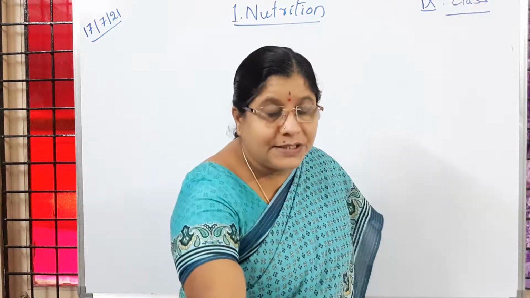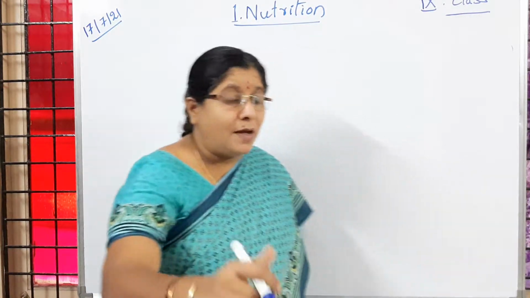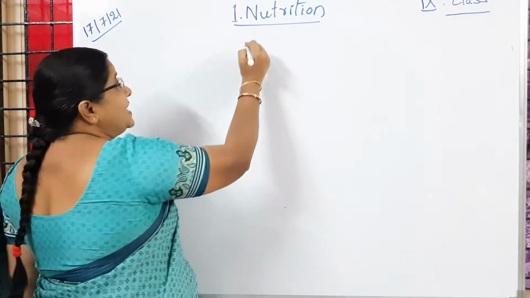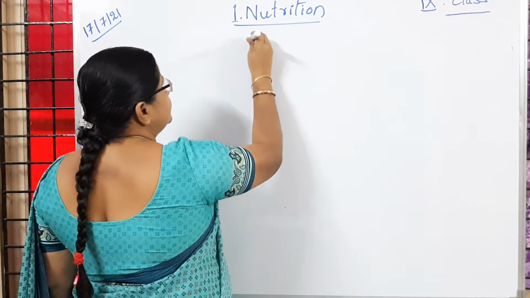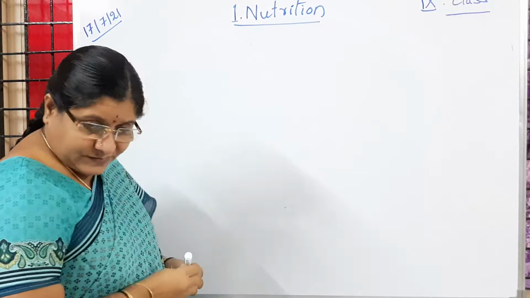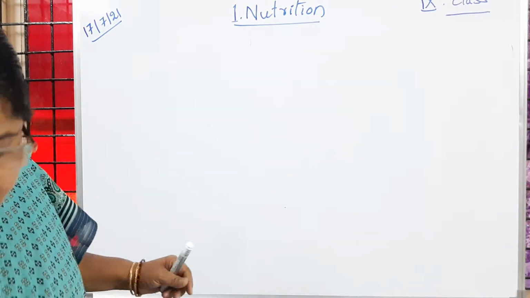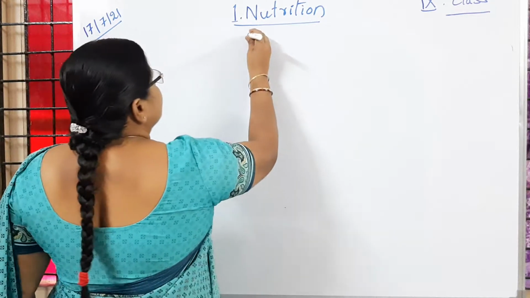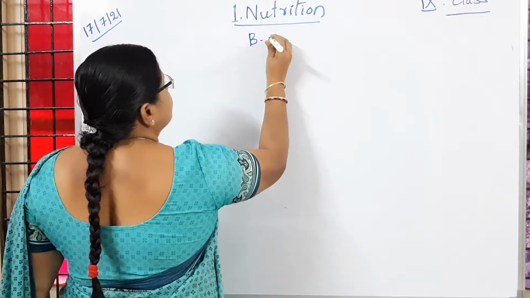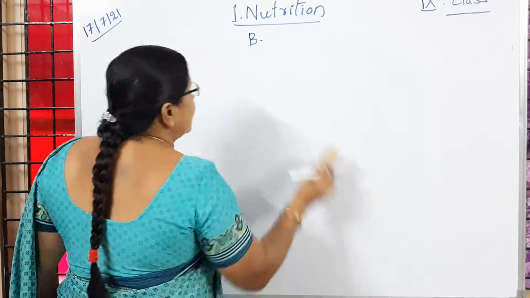First, we are going to discuss the B complex vitamins.